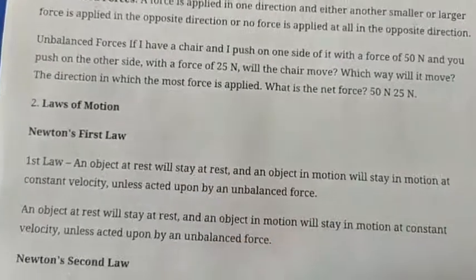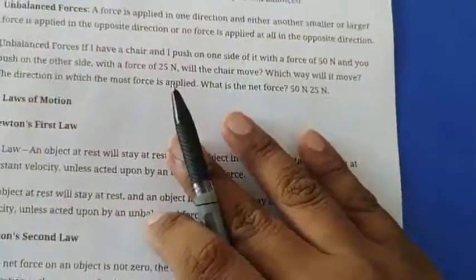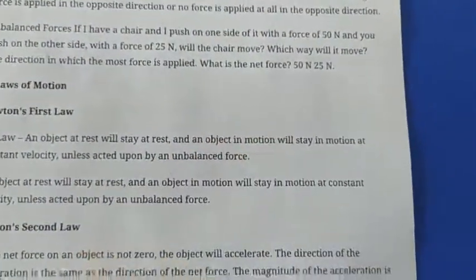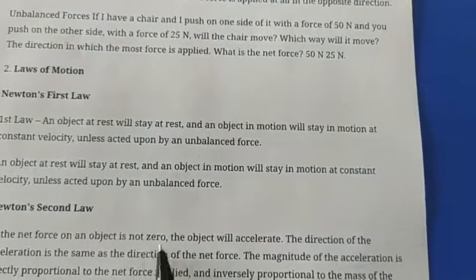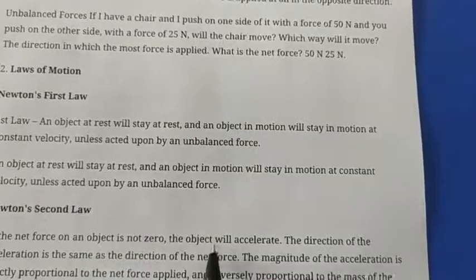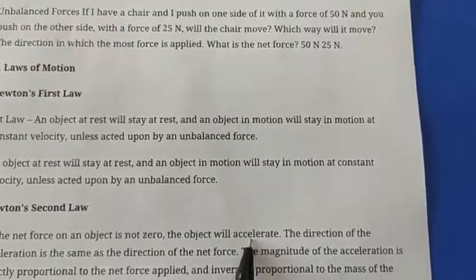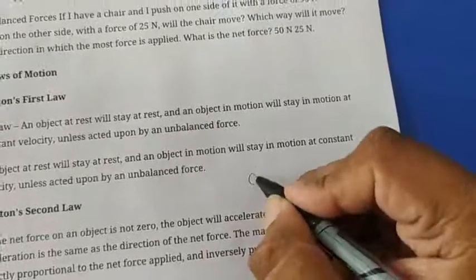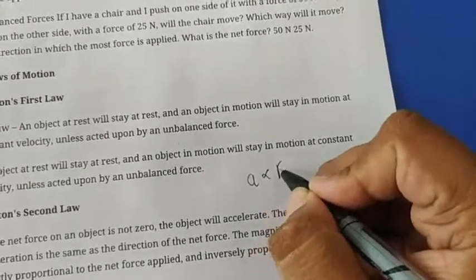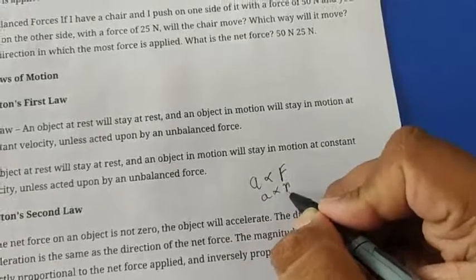After that, Newton's second law of motion. There are two statements of Newton's second law. If the net force on an object is not zero, then the object will accelerate. That acceleration will be directly proportional to the force applied on the body and inversely proportional to the mass of the body.